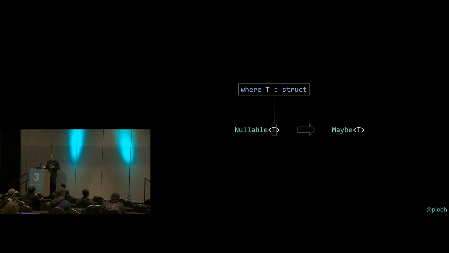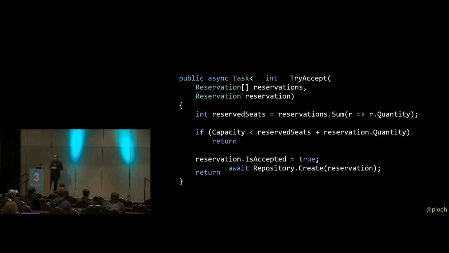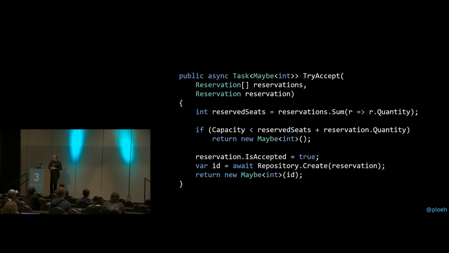But I can do it with maybe of t. So just as an initial step, I'm going to change my nullable of int into a maybe of int. And that's a fairly straightforward thing. If you pay attention to the top line, I'm just going to replace that nullable of int with a maybe of int. And then it causes me to do a few changes in the code. Instead of returning null, I'm now returning an empty maybe of int. Instead of just taking an int and relying on an implicit conversion from int to nullable of int, I now return a populated maybe of int that contains the ID.